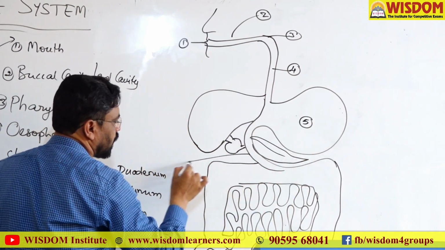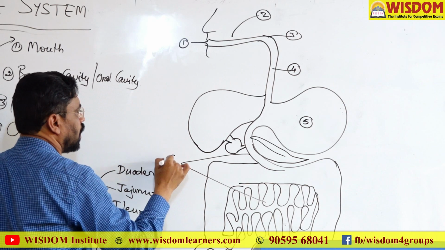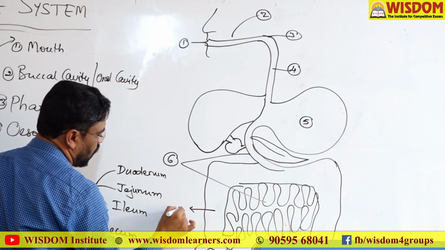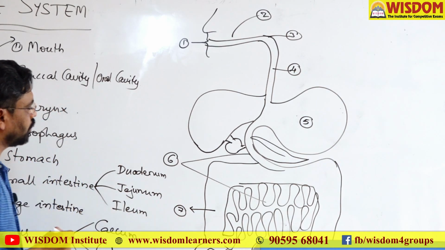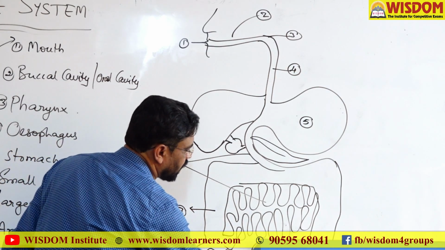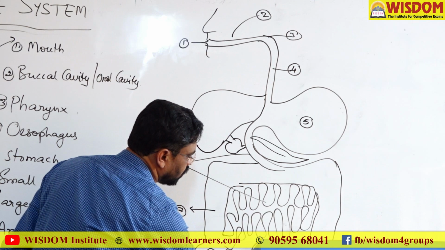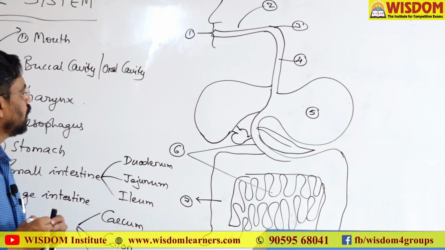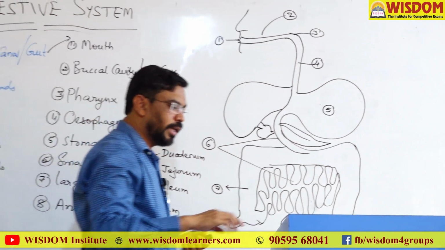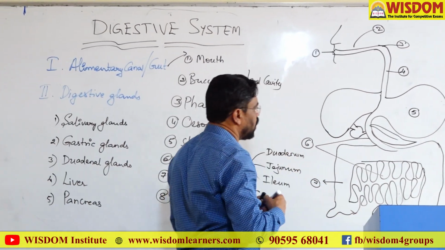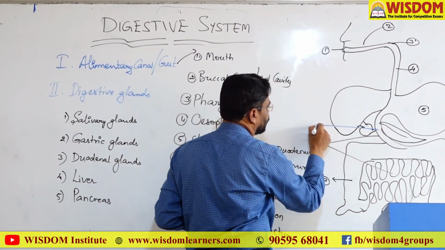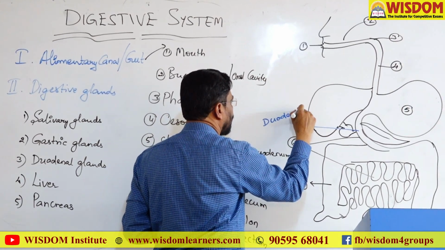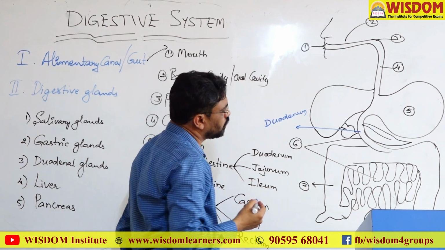Here the small intestine starts, and this is the small intestine, and this is the large intestine, and rectum, and this part is the anus. In the small intestine, this U-shaped structure is called the duodenum.